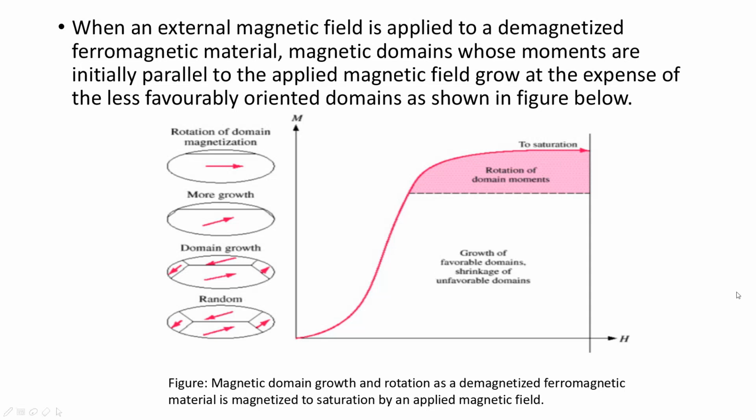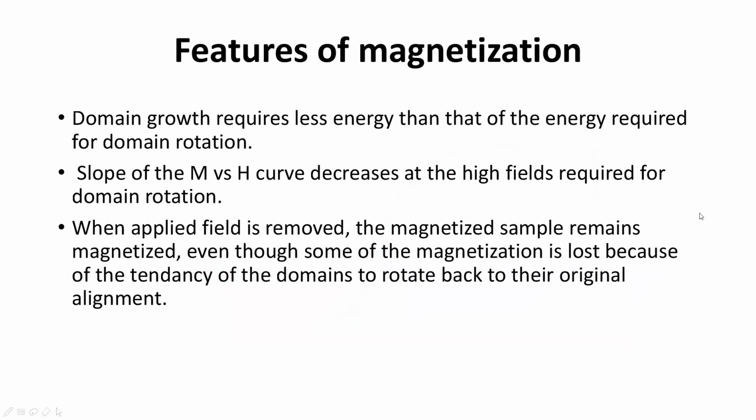And when we remove this external magnetic field, some of the magnetic domains will try to align themselves in the original position or original alignment because of the thermal energy. So these are the features that I just discussed.